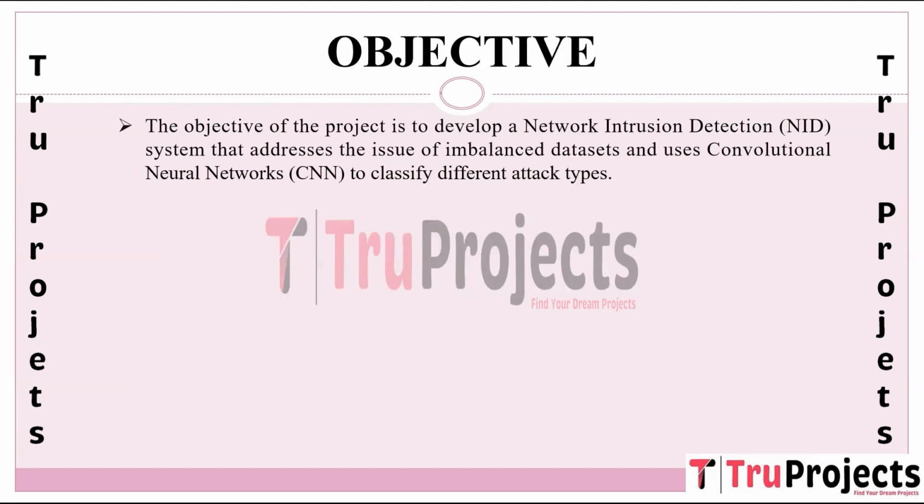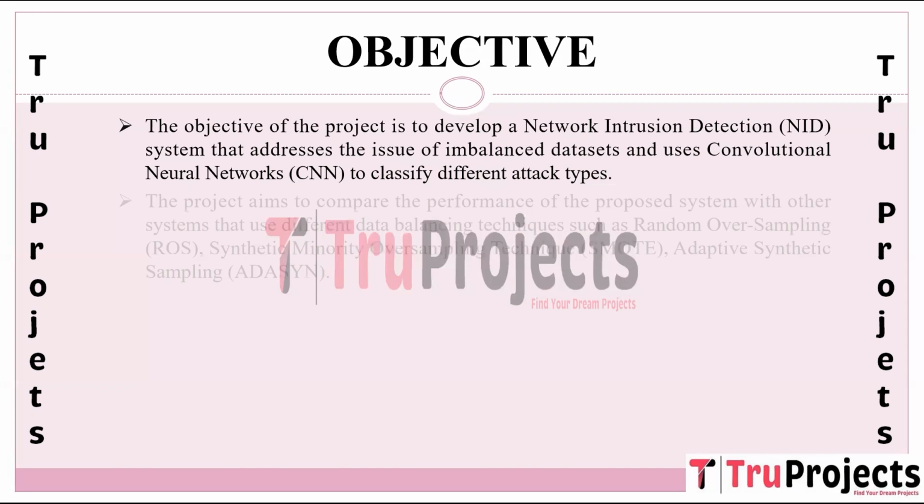Objective: the project's primary aim is to create a network intrusion detection (NID) system capable of effectively handling imbalanced datasets commonly encountered in cybersecurity. These datasets often contain significantly fewer instances of certain attack types compared to others. The proposed system will leverage convolutional neural networks (CNN) as the primary tool for classifying various types of network attacks.